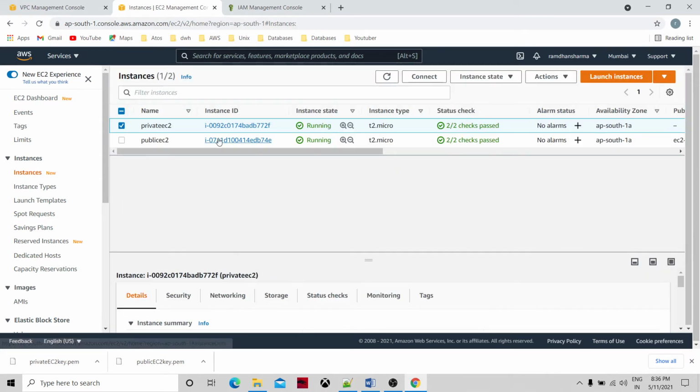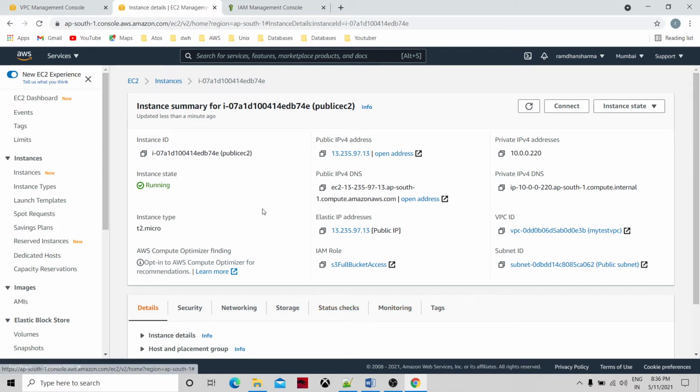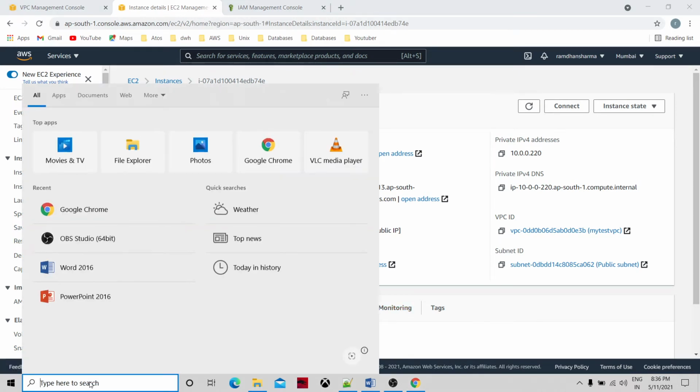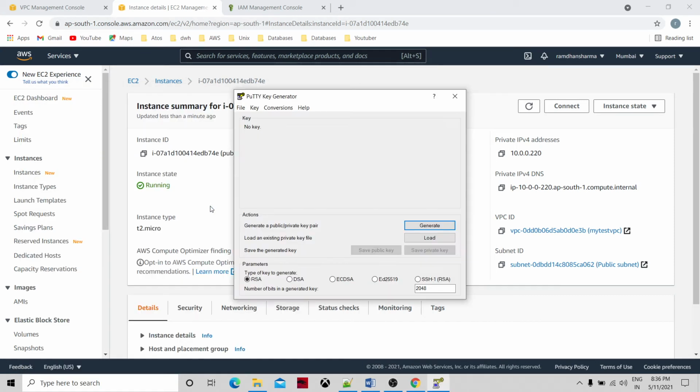This one is our public. See, the IP address has been assigned to it. Okay. Now let's try to connect to the public. So I'm just going to open PuTTYgen.